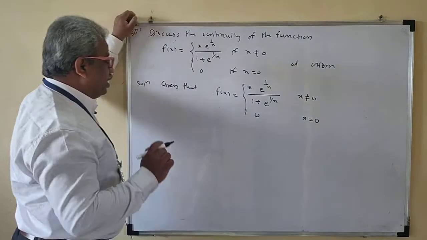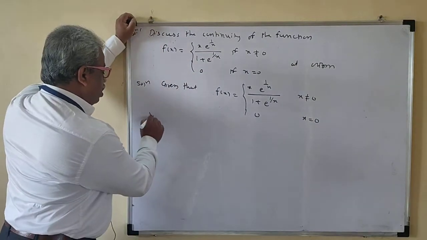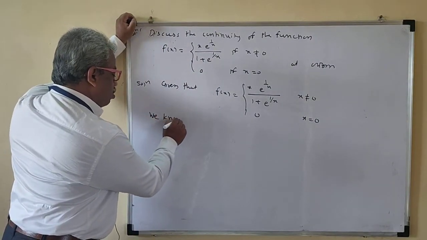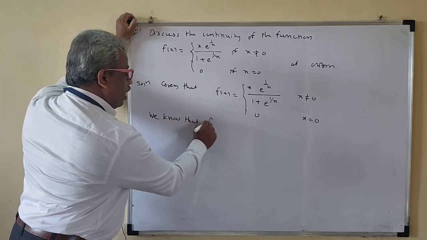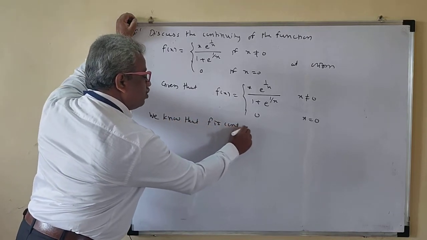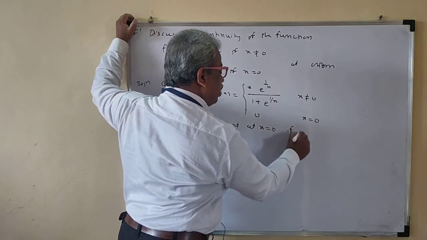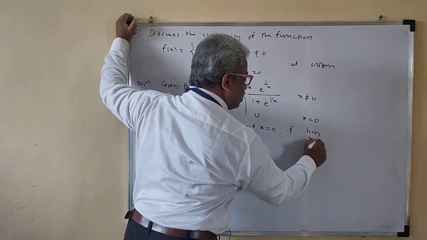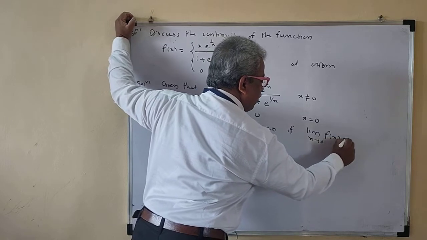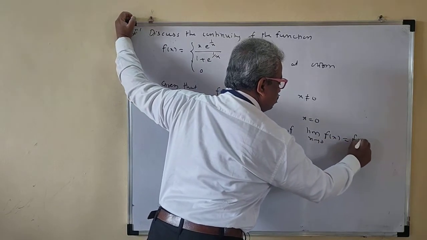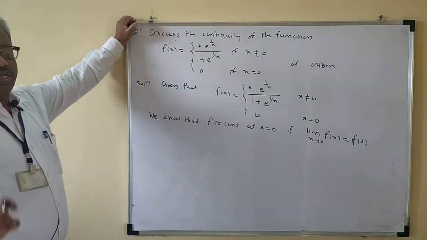First we will write the definition of continuity. We know that f is continuous at x equal to 0 if limit x tends to 0 f of x is equal to f of 0. This is the definition of continuity.